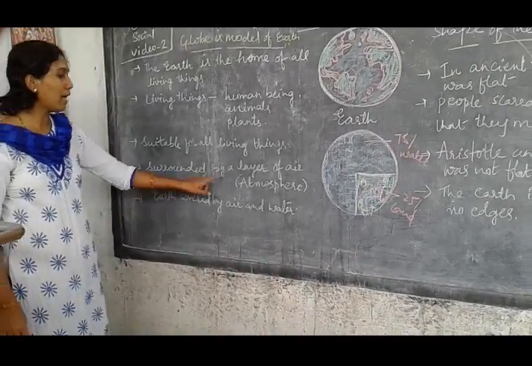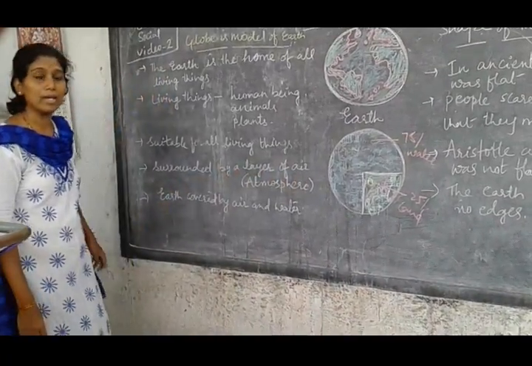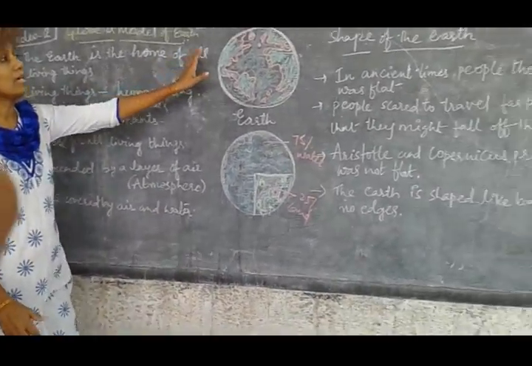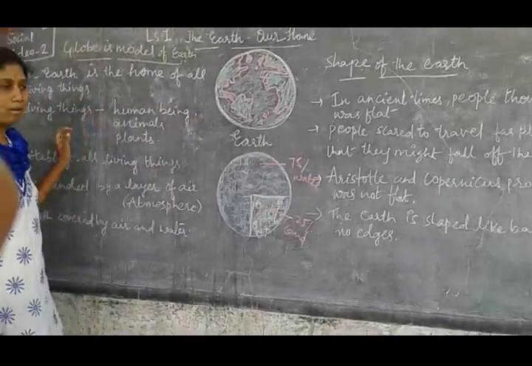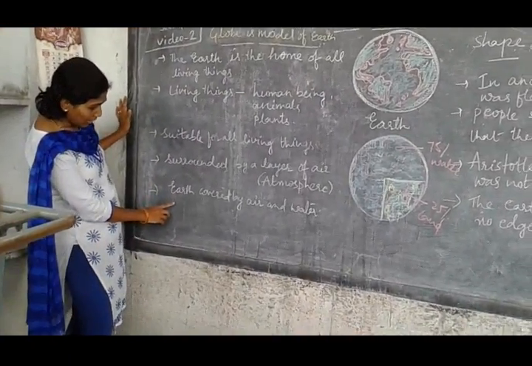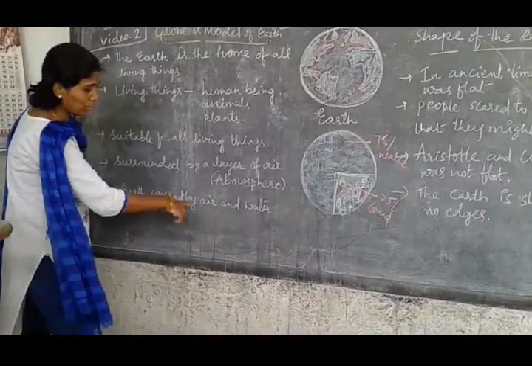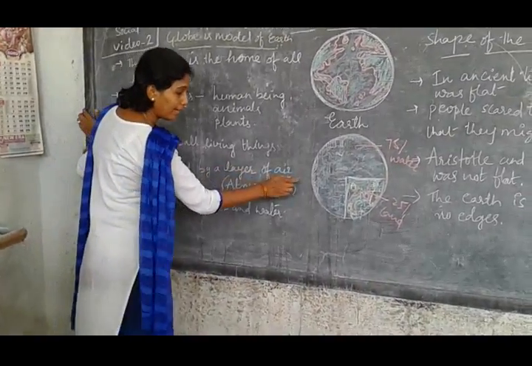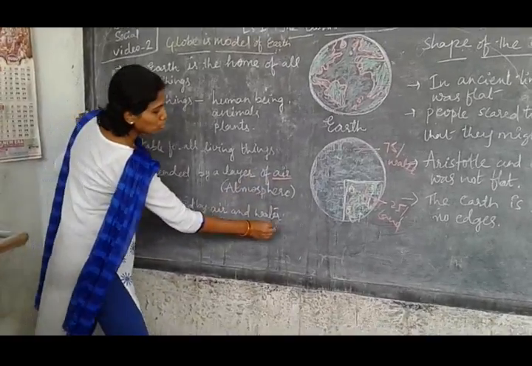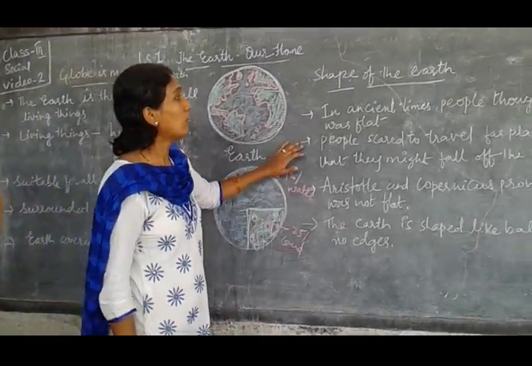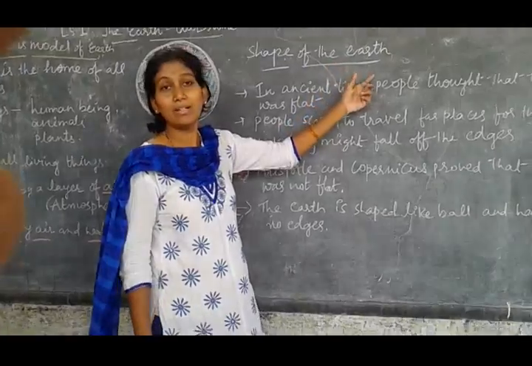Now, Earth is surrounded by a layer of air. How is the Earth covered? It's covered with air. So Earth is covered by air and water.